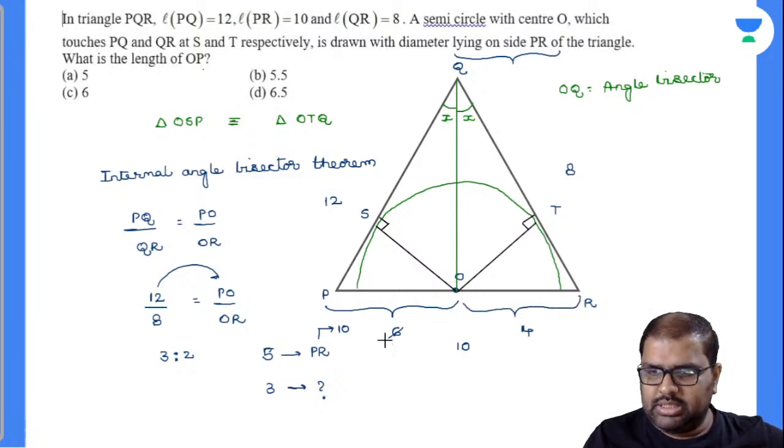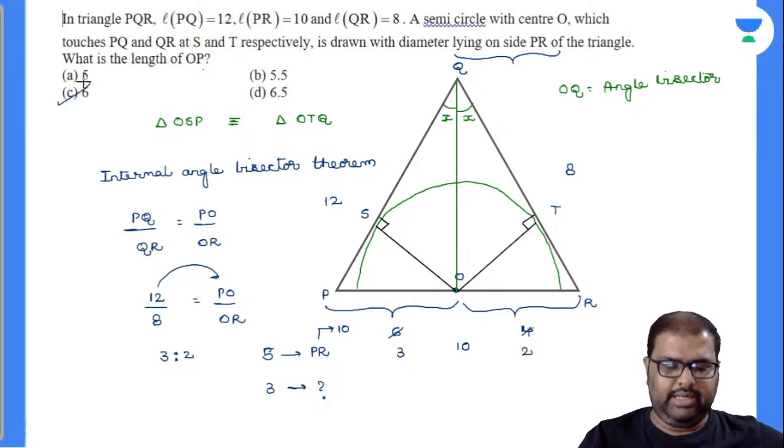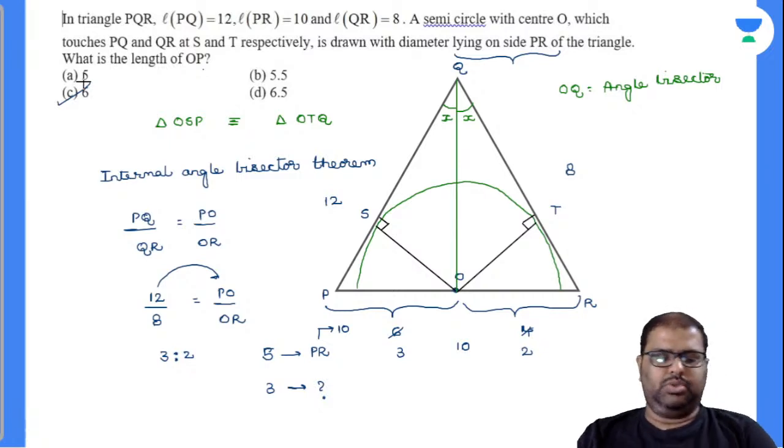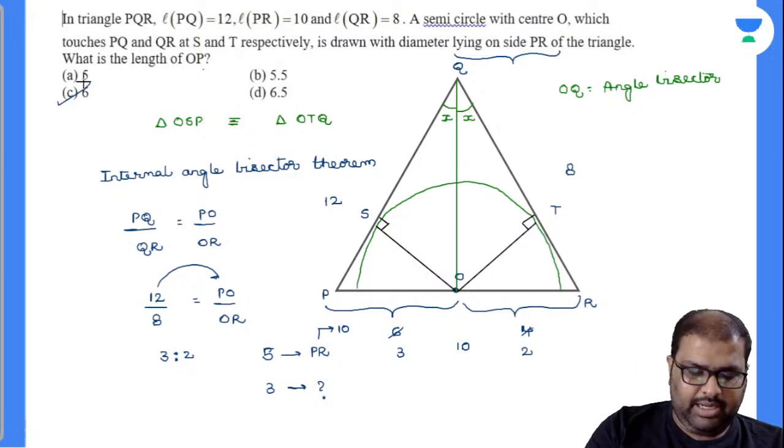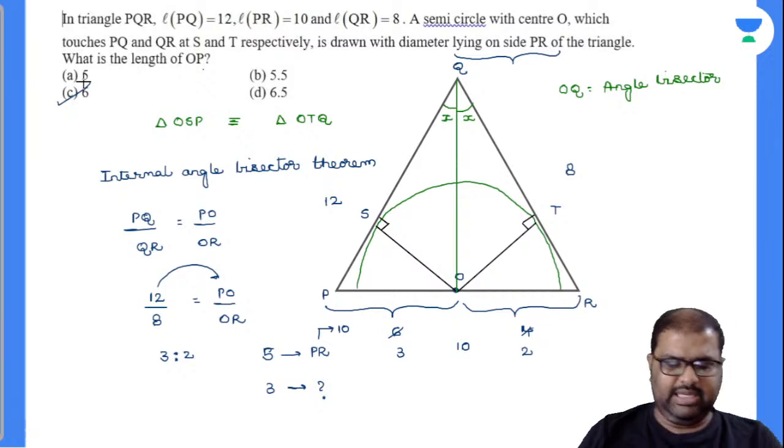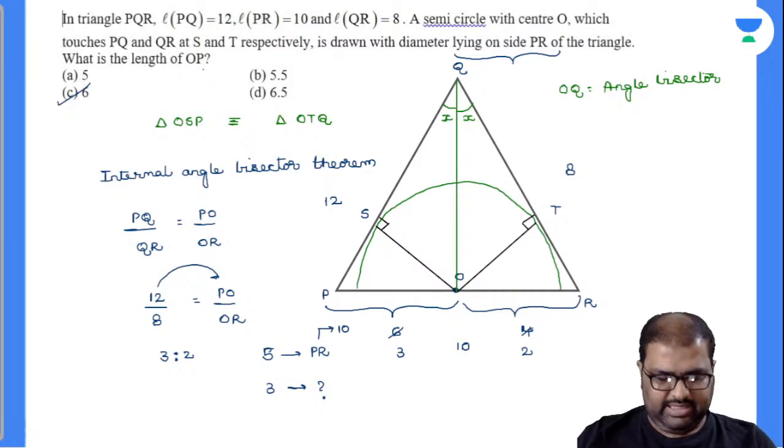So this has to be in the ratio of 3:2. I hope you got my point there. And my option number C is exactly true. So clear? Those who can draw the diagram perfectly, trust me, you can solve the question very, very easily. No need to worry regarding this.